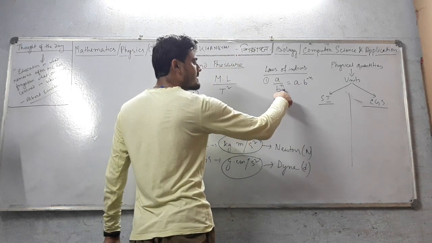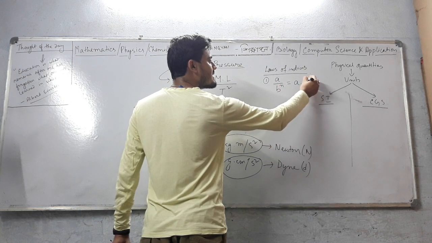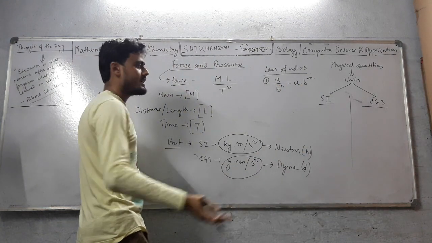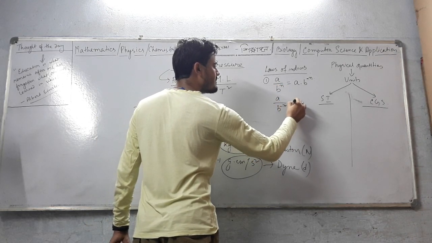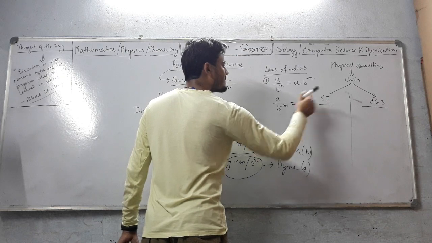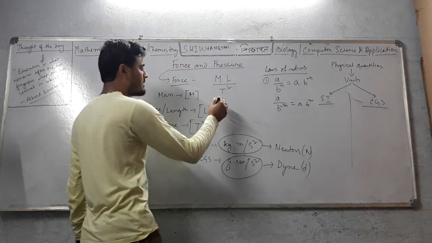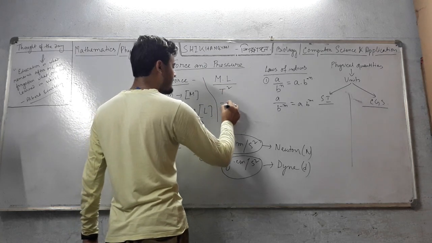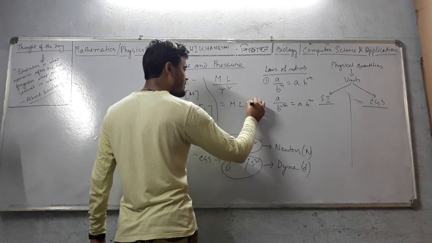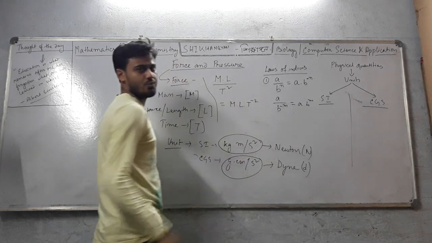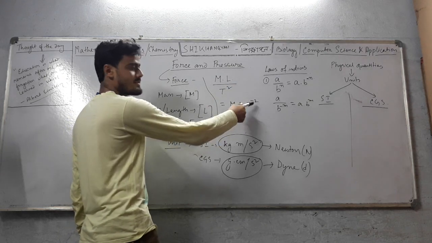Whenever the denominator comes above, the power is just preceded by an opposite sign. If, suppose, it is B to the power minus n, then it will be B to the power n. The power becomes just opposite. Okay. The same logic we will apply here. So the dimension will become M L T to the power minus 2. See? Here it is only 2 and the sign will just be opposite, I have said.